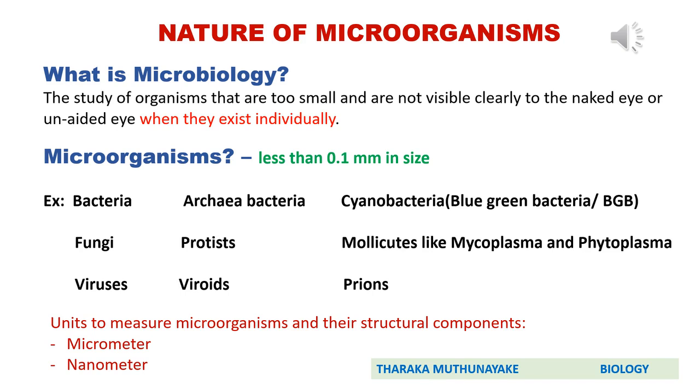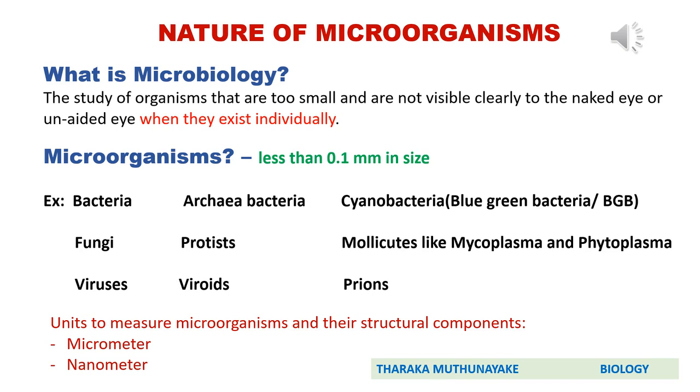So it is the study of organisms that are too small and are not visible clearly to the naked eye or unaided eye when they exist individually. So if someone asks what are microorganisms, then we can say microorganisms are organisms that are too small and are not visible clearly to the naked eye or unaided eye when they exist individually. So look at this carefully. You have to definitely use those few words, when they exist individually. So in your note also, underline those words in the definition.